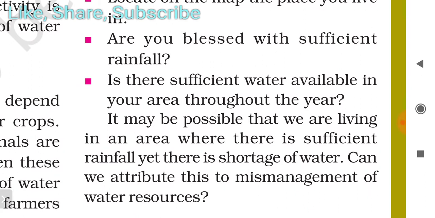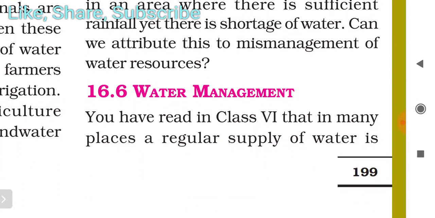It may be possible that we are living in an area where there is sufficient rainfall, yet there is shortage of water. Can we attribute this to mismanagement of water resources? क्या हम इसे mismanagement कह सकते हैं water resources का? तो हम पढ़ेंगे water management के बारे में.